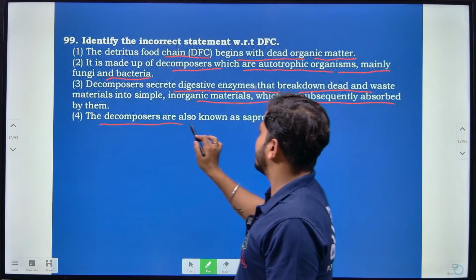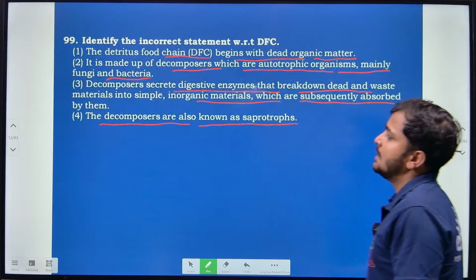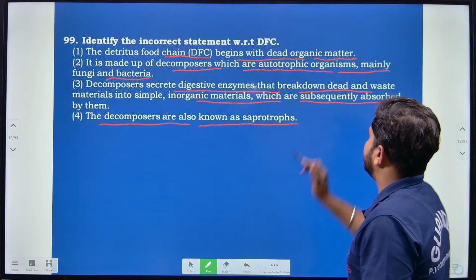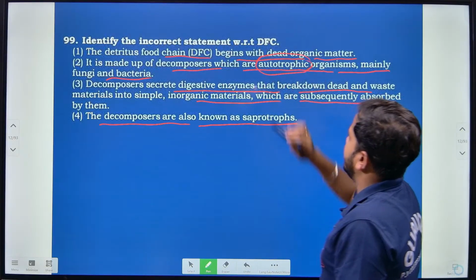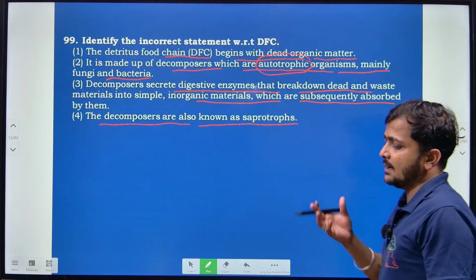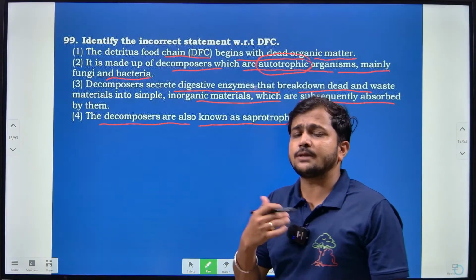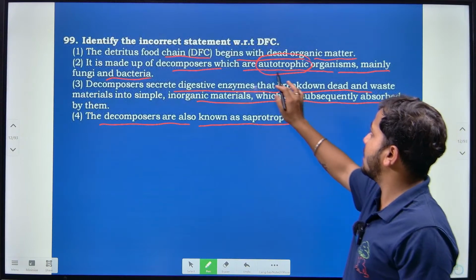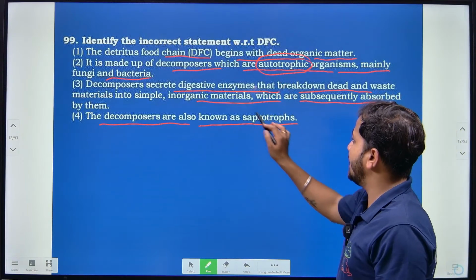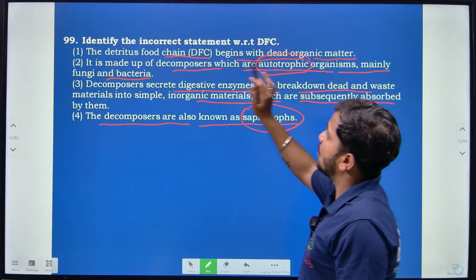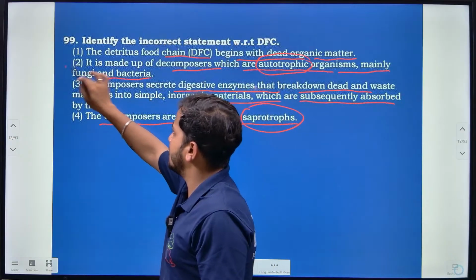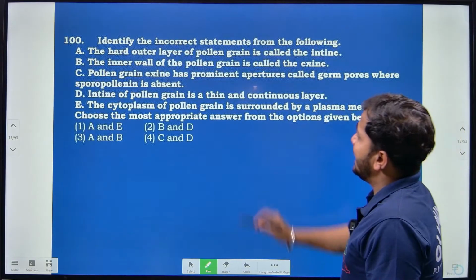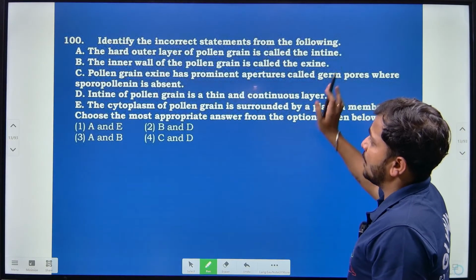Then the decomposers are also known as saprophytes. Yes, majorly decomposers are known to be saprophytes. They are not actually autotrophs. So in the detritus, on the decomposing material, bacteria and fungi can grow, but these bacteria and fungi are not autotrophic, they are saprophytic in nature. So according to this, the incorrect statement is the second one.